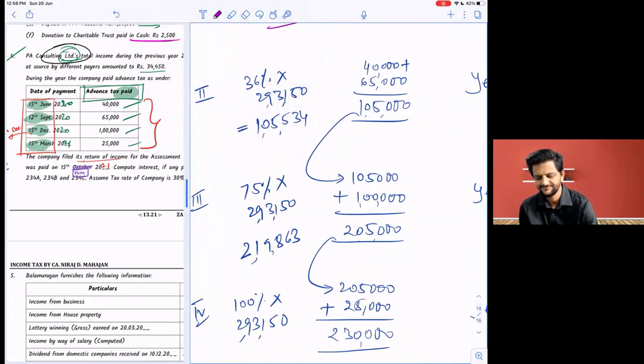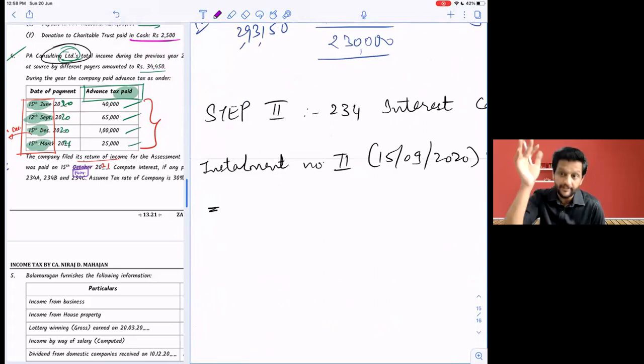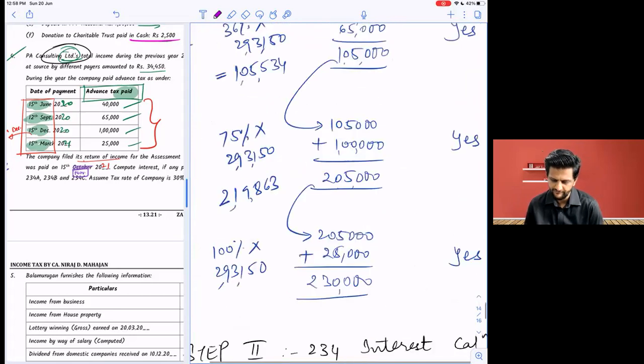I'll tell you. Required to be paid is 45%. 36% is only margin of error. Now, since even you are going beyond margin of error, you have to check from 45%. Understood or no? Yes. Minus what is paid, 1,05,000.